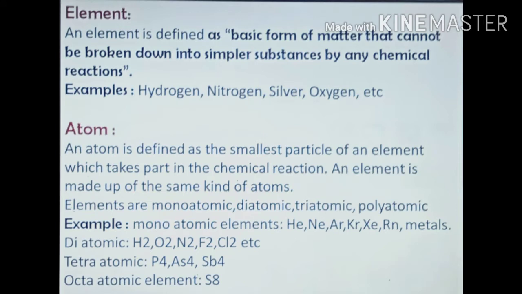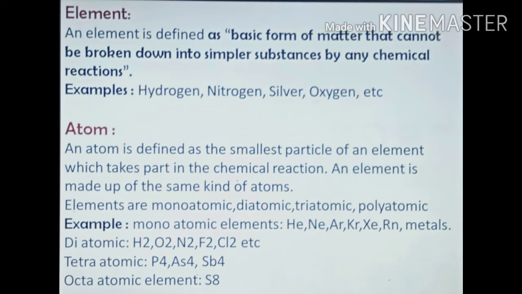In the last session, we discussed the chemical classification of matter. Now let's discuss element, compound, mixture and their classification. Element. An element is defined as a basic form of matter that cannot be broken down into simpler substances by any chemical reactions. An element is a pure substance made up of only one type of particles called atoms.